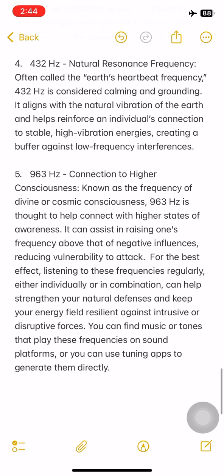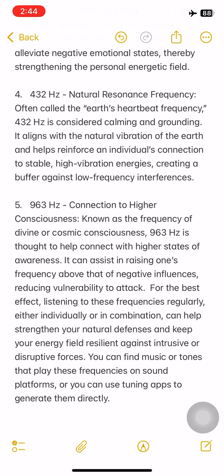4. 432 Hz, natural resonance frequency, often called the Earth's heartbeat frequency. 432 Hz is considered calming and grounding. It aligns with the natural vibration of the Earth and helps reinforce an individual's connection to stable, high vibration energies, creating a buffer against low frequency interferences.